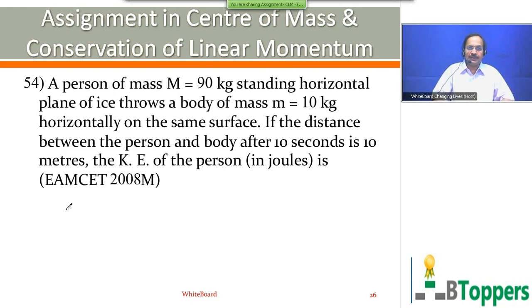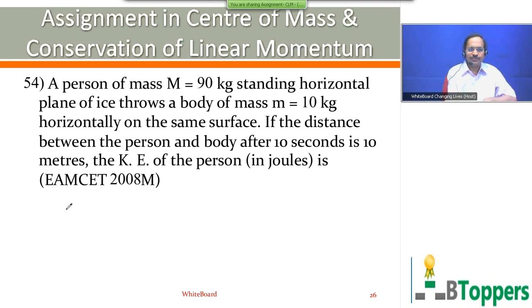A person of mass capital M equal to 90 kg, standing on a horizontal plane of ice, throws a body of mass small m equal to 10 kg horizontally on the same surface. The distance between the person and the body after 10 seconds is 10 meters. The kinetic energy of the person in joules is?